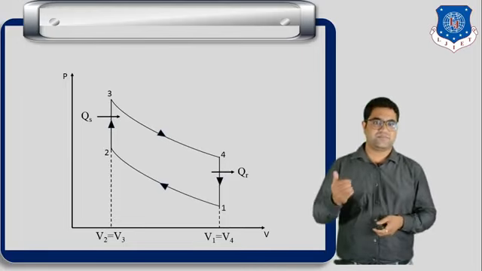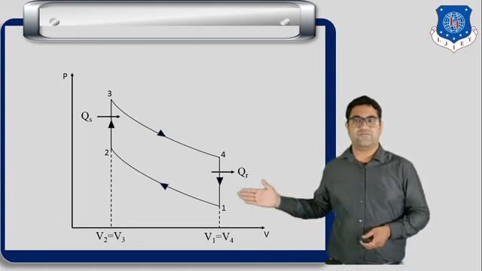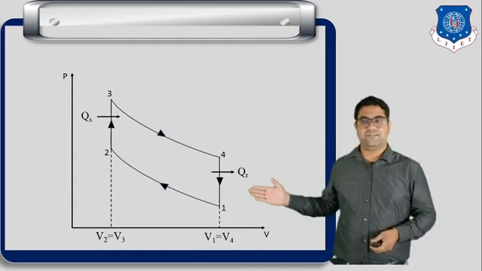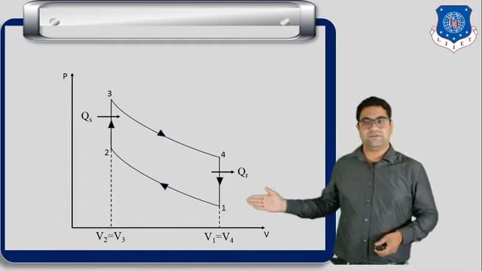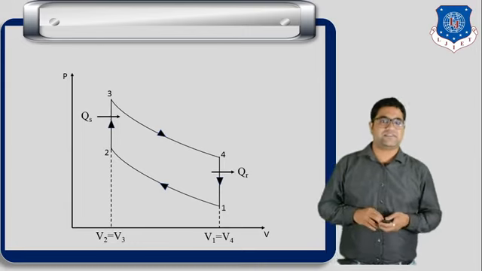Next is the process number 4 to 1. Again you can see from this diagram that the process number 4 to 1 is a constant volume process. Here you can see from this vertical line that the volume remains constant, and during this the heat is rejected from the system.